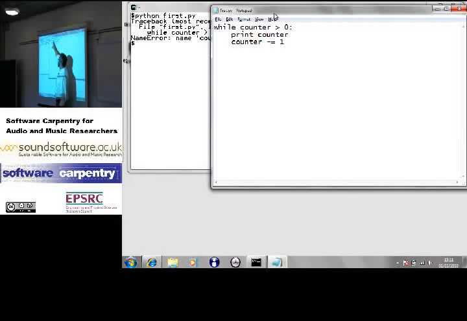So it would say, well, I guess from context you want that to be a number. I'll give it the value 0. Okay, 0 is not greater than 0. The loop doesn't execute, but at least I could run your program for you.